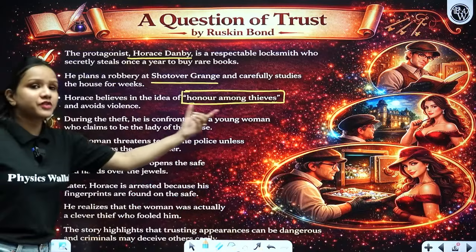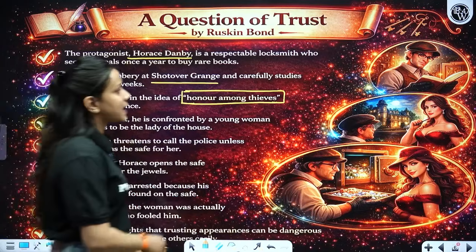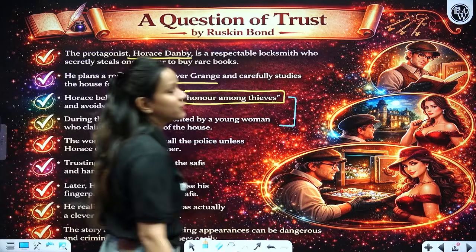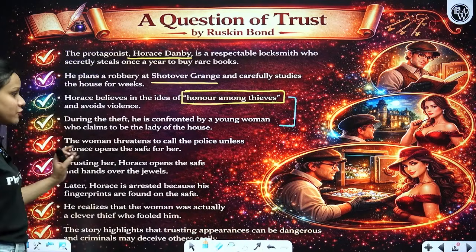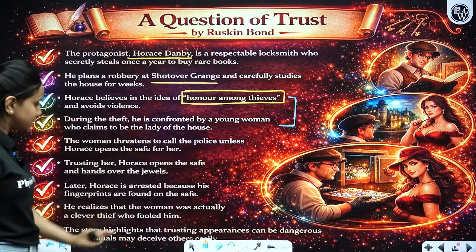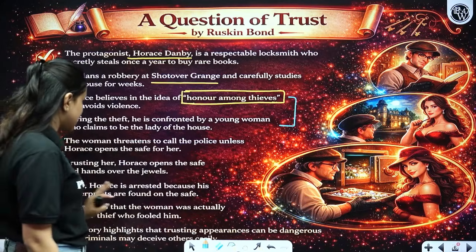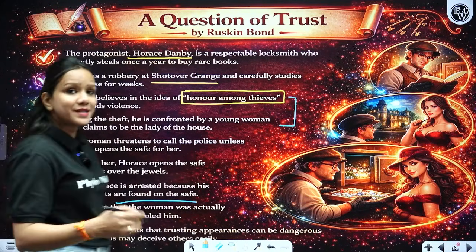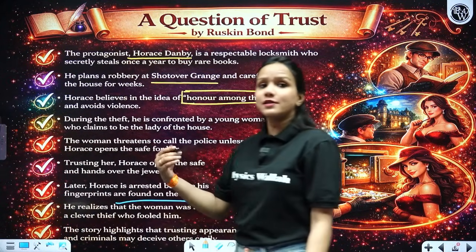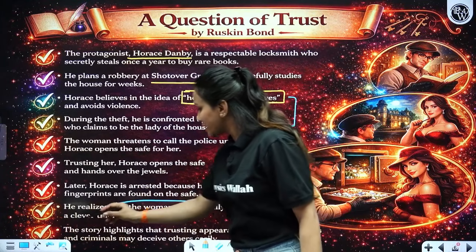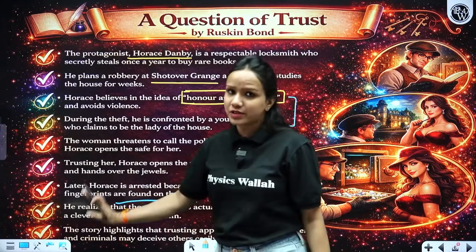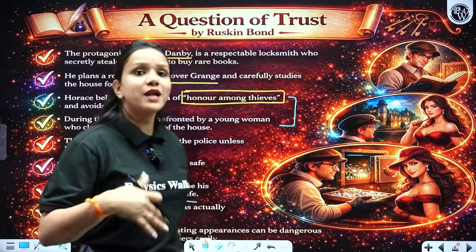So during the theft, he is confronted by the woman. I have told you the entire story that took place between these two points. So the woman threatened him to call the police, right? So then what happened? Later Horace is arrested because his fingerprints were found on the safe due to his carelessness, right? Due to his ignorance, due to his negligence. So he realizes that the woman was actually a clever thief who had outsmarted him, who had befooled him.